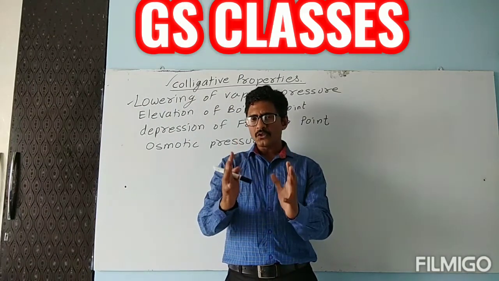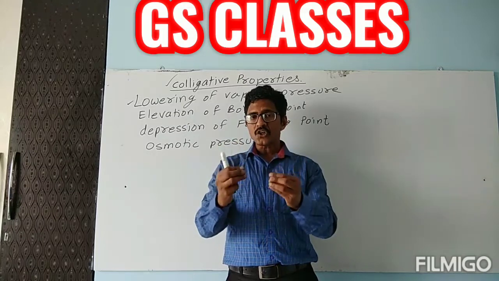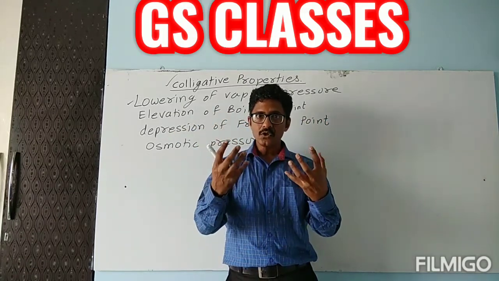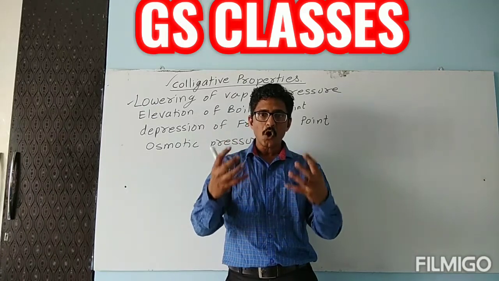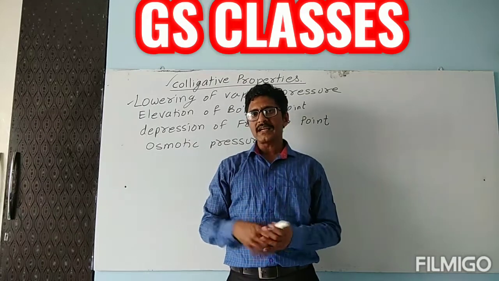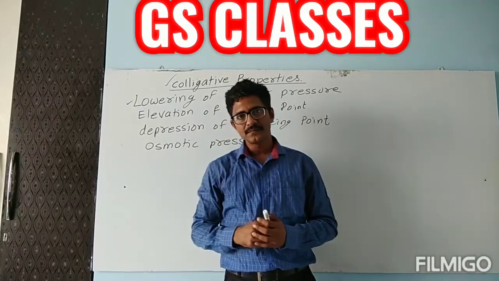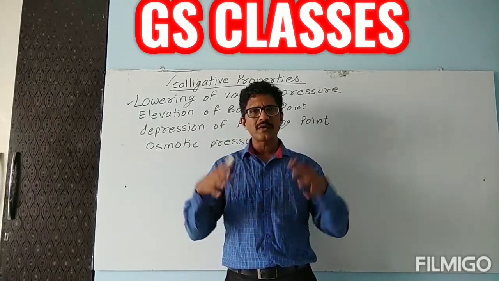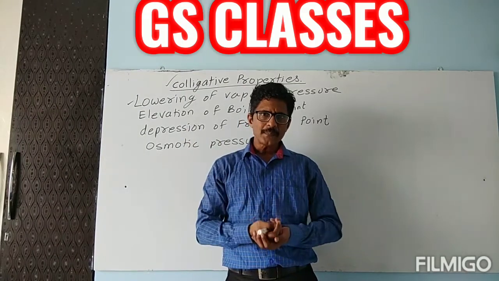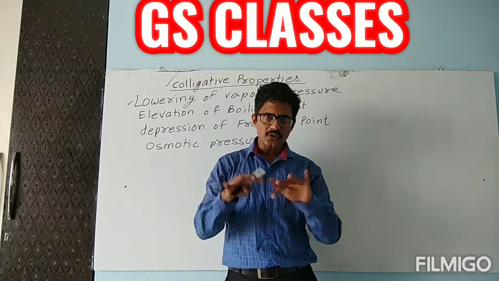So, we are going to study the effect of a large number of particles on the properties of the solvent. Suppose I am taking a solute particle, it may be sodium chloride, an ionic particle. It may be urea, which is not going to ionize.